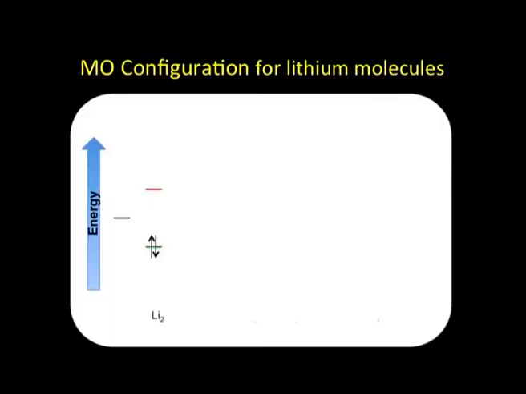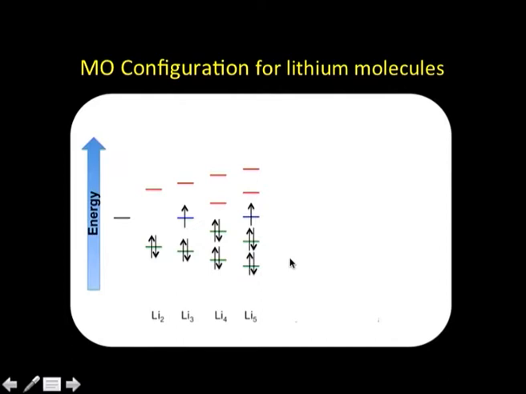And now, if I try to look at the molecular orbital configuration of these lithium molecules, what do I get? I will start again from simple lithium 2. In case of lithium 2, I have only 2 electrons and both of them will occupy the bonding molecular orbital and the anti-bonding one will remain empty. For lithium 3, 2 will be in the bonding molecular orbital, 1 will be in the anti-bonding. Lithium 4, all 4 will be in the bonding molecular orbitals.